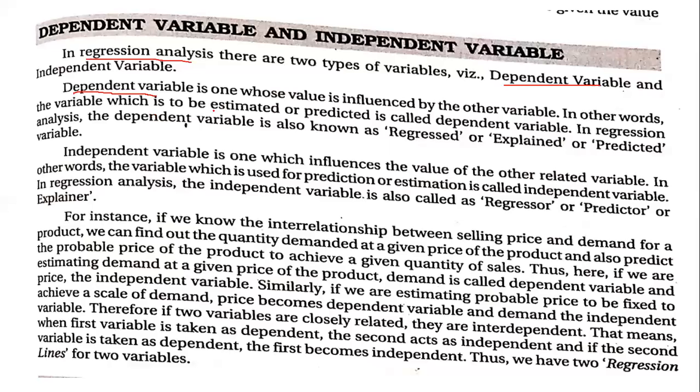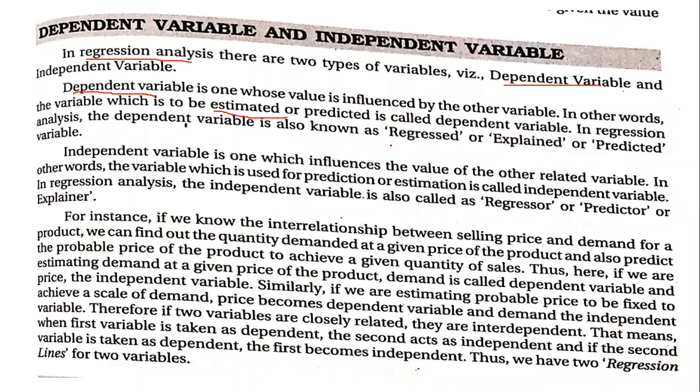So, what is to be estimated? I want to estimate rain. I want to estimate the temperature, the day temperature of the place. So that is a dependent value. Then in regression analysis, the dependent variable is also known as the regressed or explained or predicted variable.